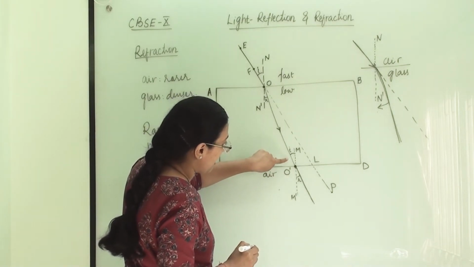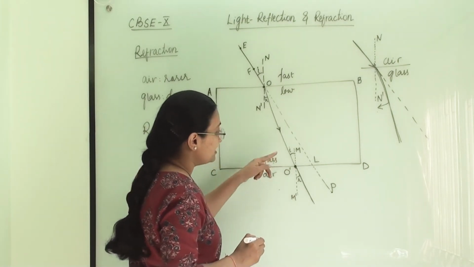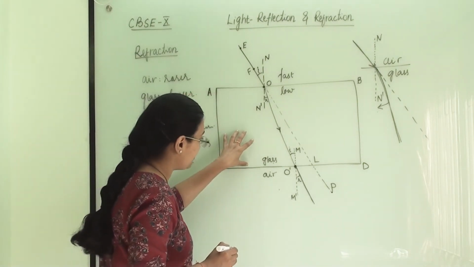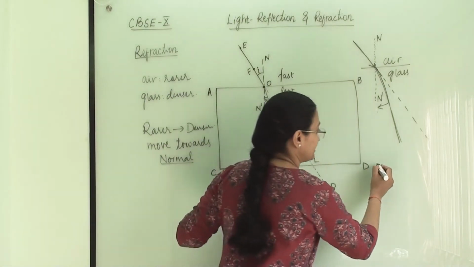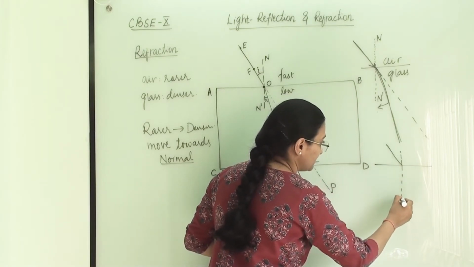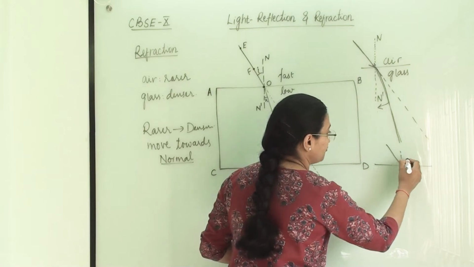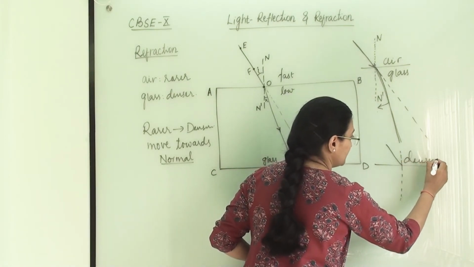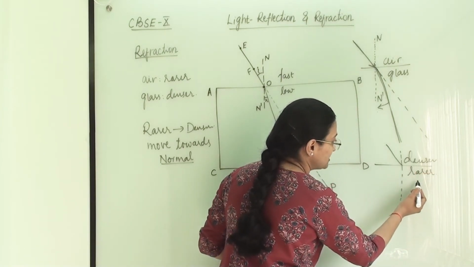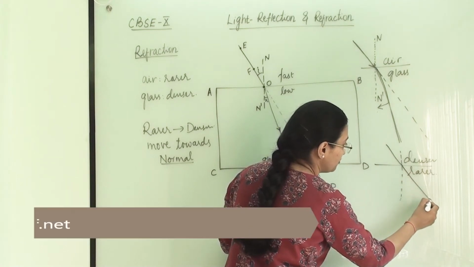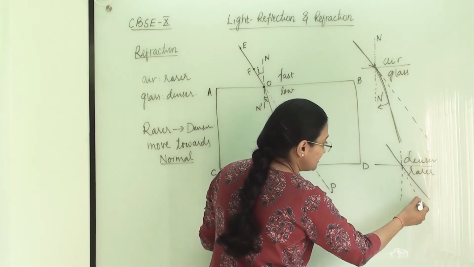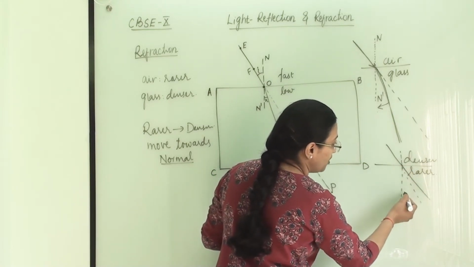So again we are changing the medium for the light. It is coming out from the glass slab, so here the opposite thing will happen. Earlier it was from rarer to denser, now it is coming from denser to rarer medium. Here at this position it is coming like this, and this is our normal. From denser medium to rarer medium, it will move away from the normal. Actually it should come at this stage, but it will go away from the normal.